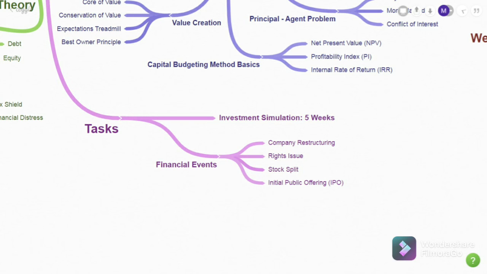The next is about financial events. There are four types of events that we have analyzed. The first is company restructuring, second is rights issue, third is stock split, and fourth is initial public offering. So these are basically the tasks that we have done throughout the course.